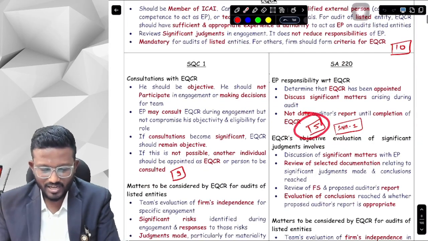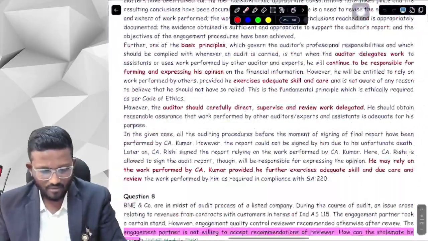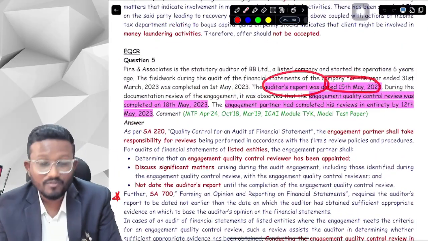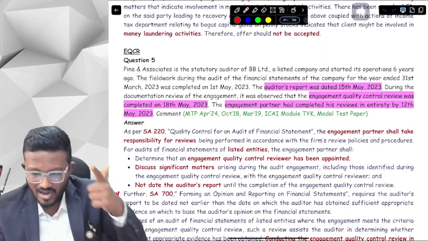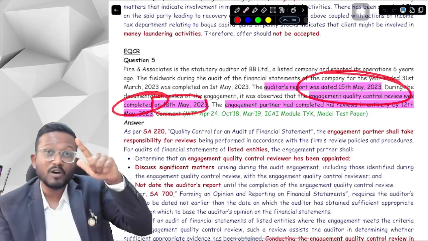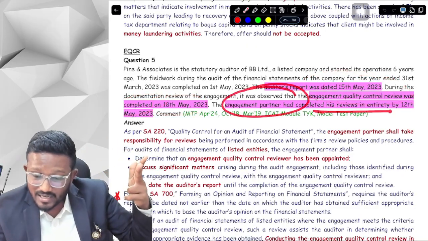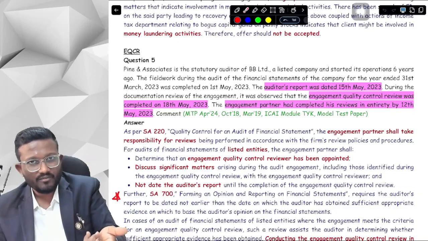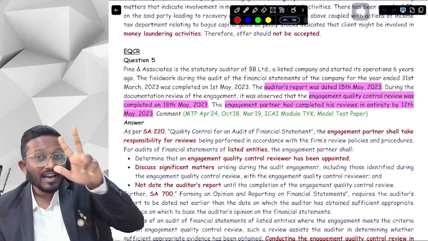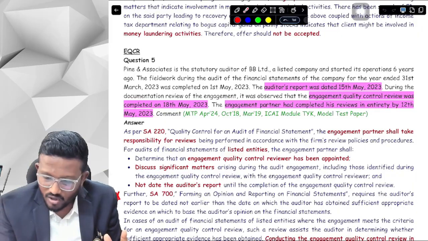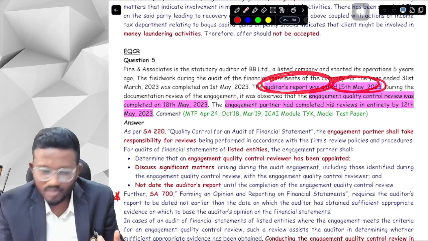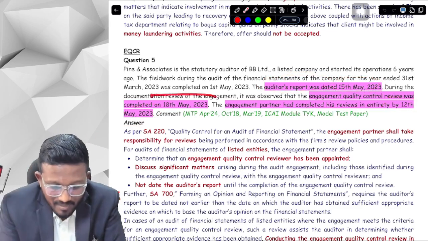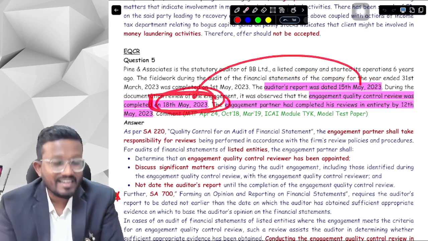One question is there that you will need to understand, and you will better understand what I am trying to say. Here, in the fifth question, it says that the auditor's report date is 15th May 2023. EQCR was completed on 18th May 2023, and the engagement partner completed his review on 12th May 2023. Obviously, the engagement partner will do his review, the EQCR will do his review, and then we will issue the auditor's report. Before giving our auditor's report on 15th May, we had already completed the engagement partner review, but the EQCR review was completed after the audit report date. Is it correct or not?